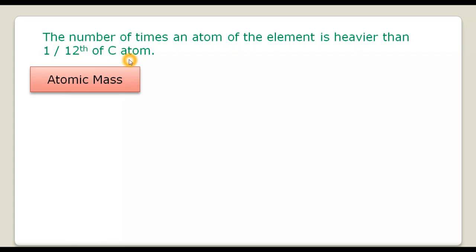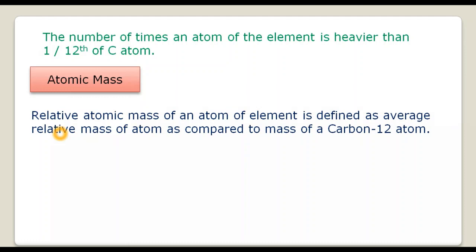In this way, the relative atomic mass of an element is defined as the average relative mass of its atom as compared to the mass of a carbon-12 atom. So basically you are comparing the mass of that atom with the mass of the carbon-12 atom.